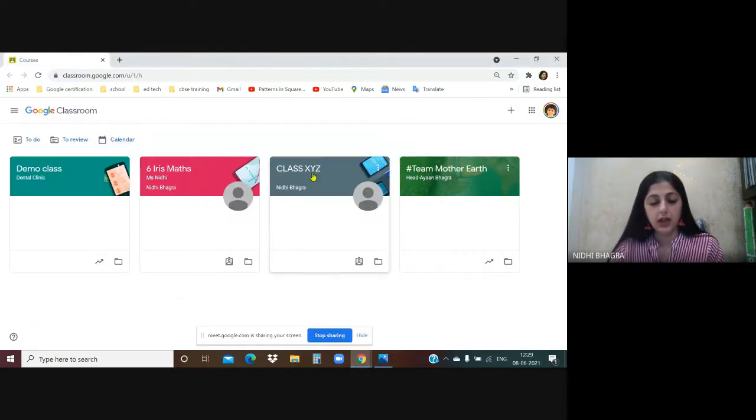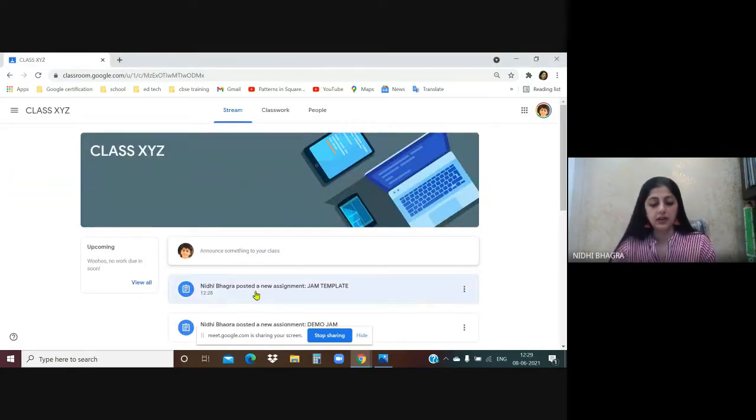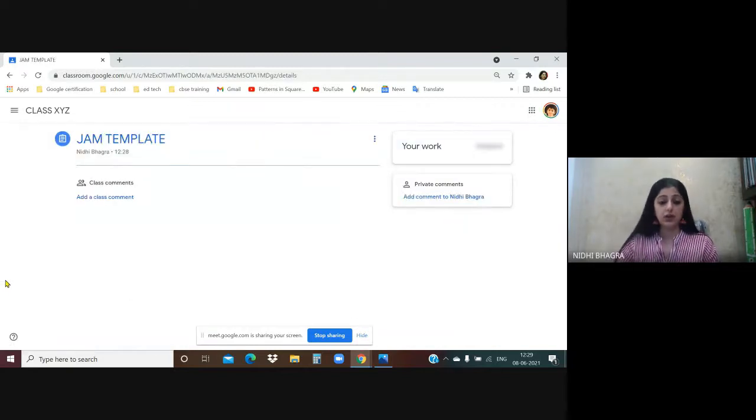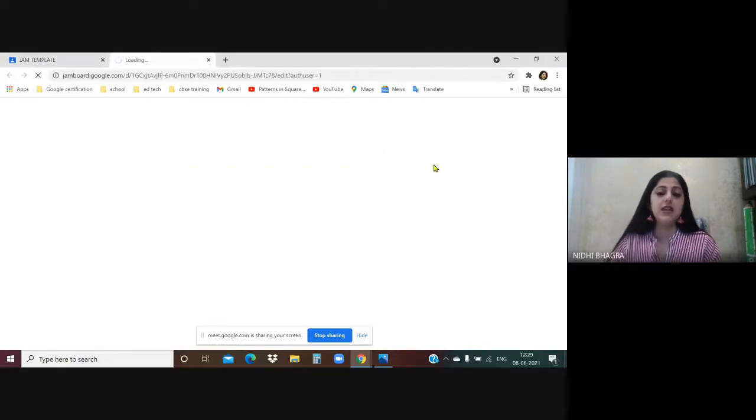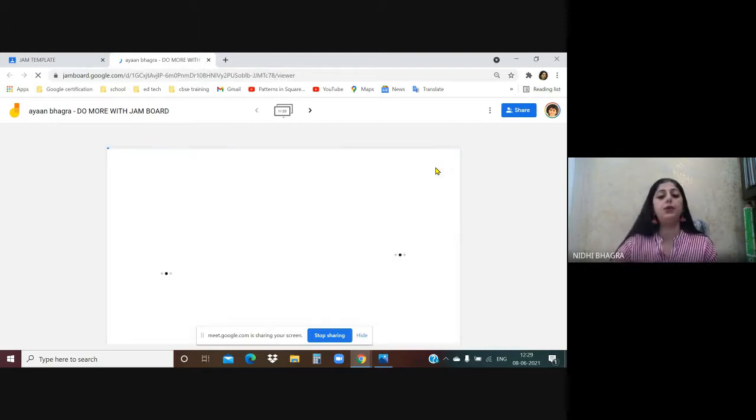I'll go to the class. Here, there is a notification, Nidhi Bhagra posted a new assignment. I'll click on that. The student will click on this assignment and will see it's opening up. So here on the right side, you will see it says Ayan Google Jamboard. Again, you have made a copy for each student, so it will take the name automatically. Let us open this template and see how it looks